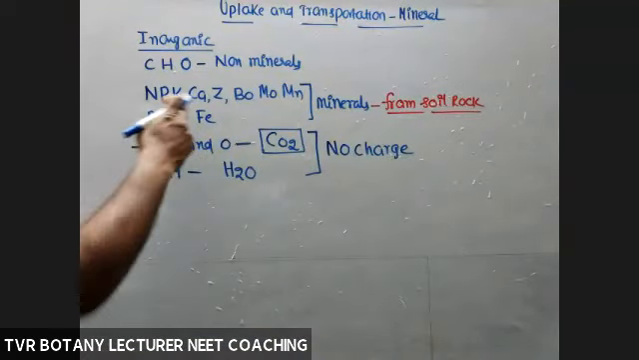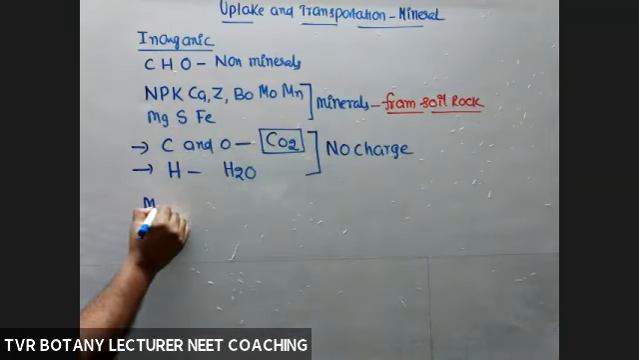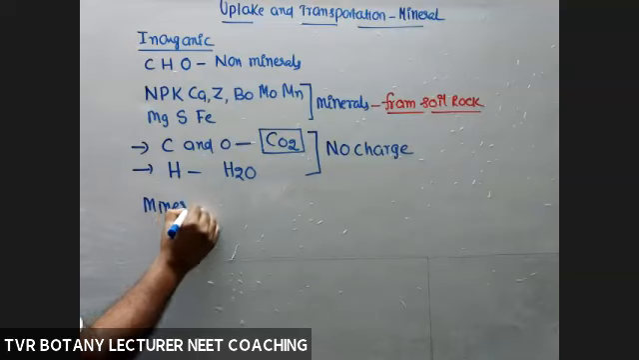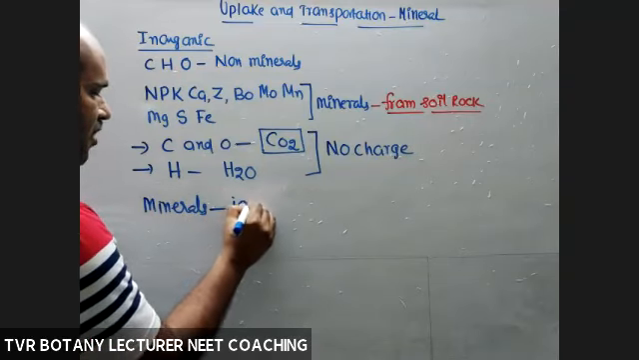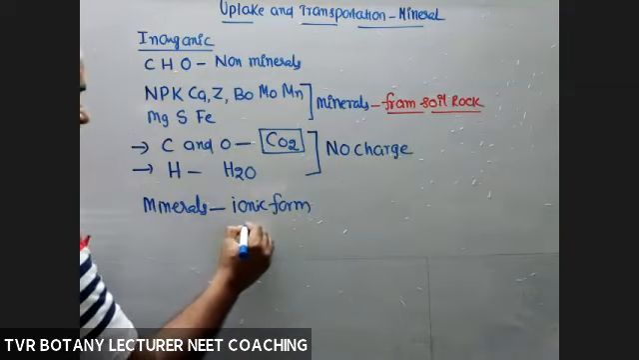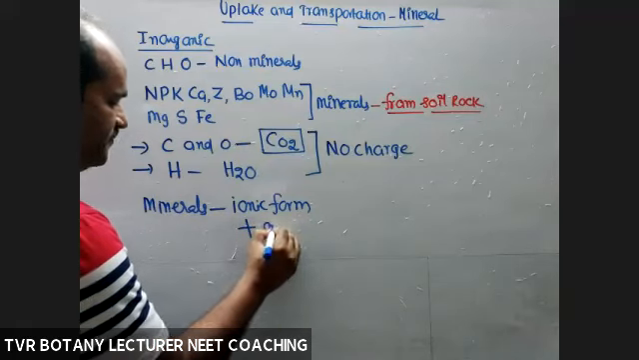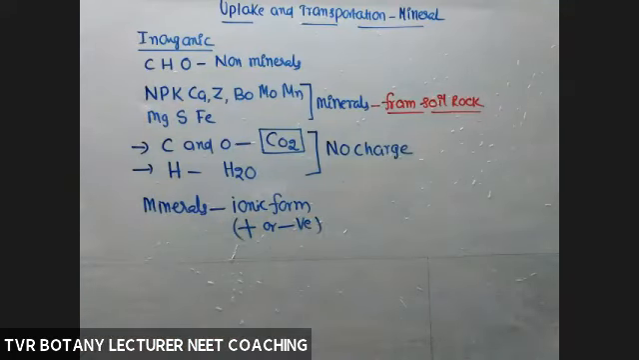But what about minerals? All these minerals are absorbed in ionic form only. Ionic form means either positive charge or negative charge. They are with charge, polar molecules. Okay, so there's a difference between non-minerals and minerals.